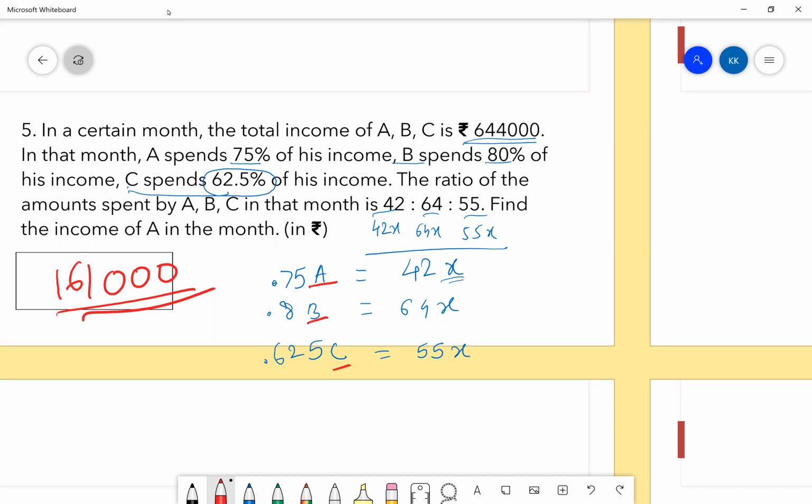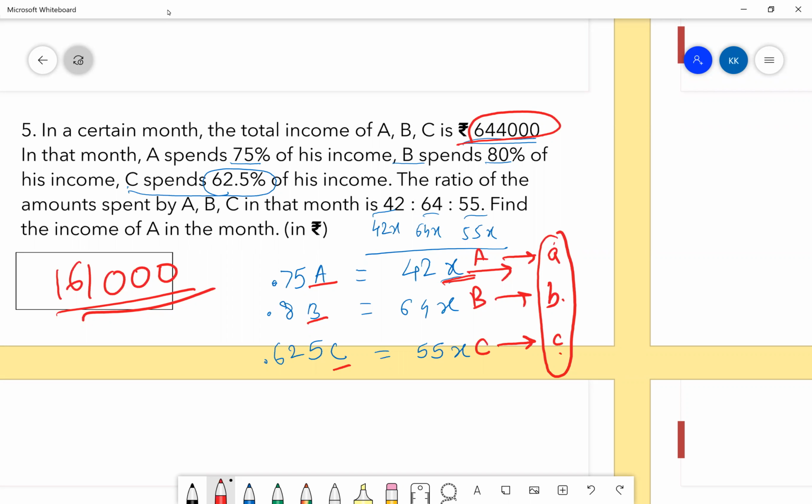So let's say I get the value of capital A as this, capital B as this, and capital C as this. If I add A, B, C, will I get this? Yes. But here we will have A, B, C in terms of x. So basically now you will obtain the value of x. Once you obtain the value of x, you just have to calculate this. That will be your answer.